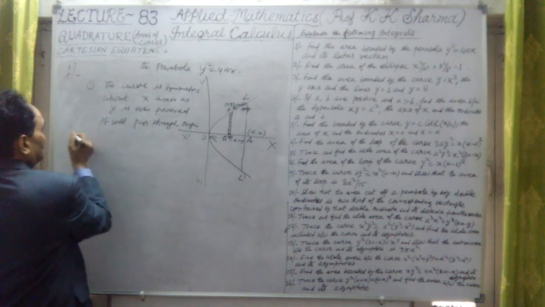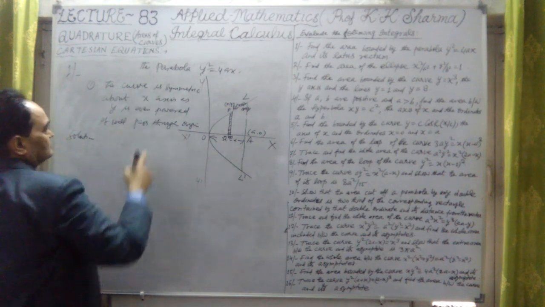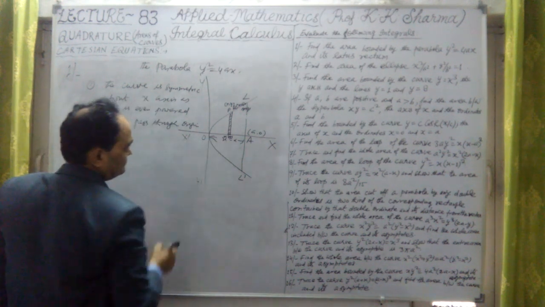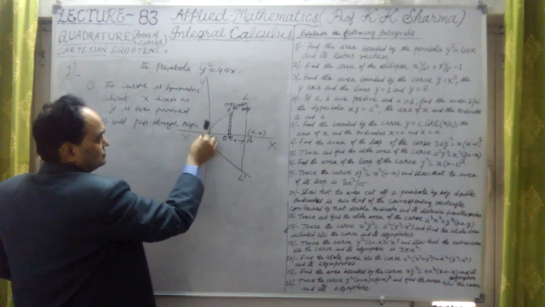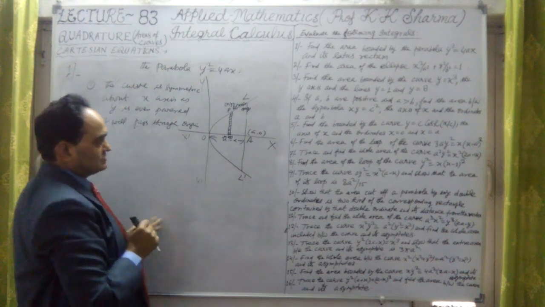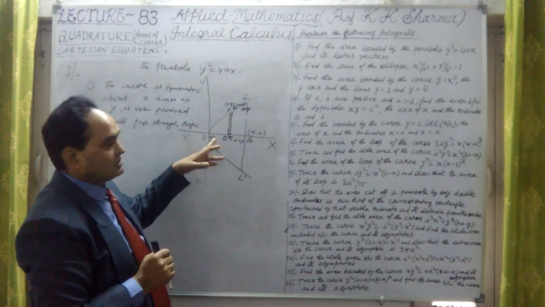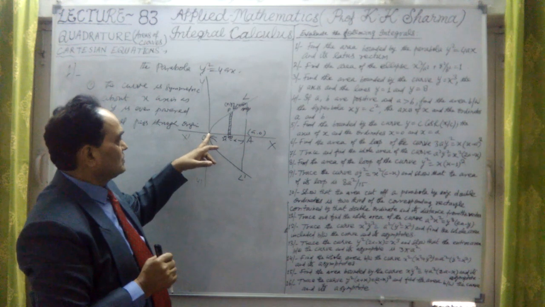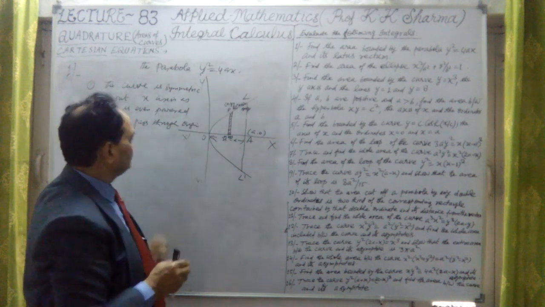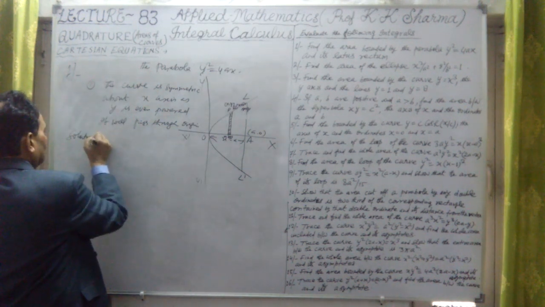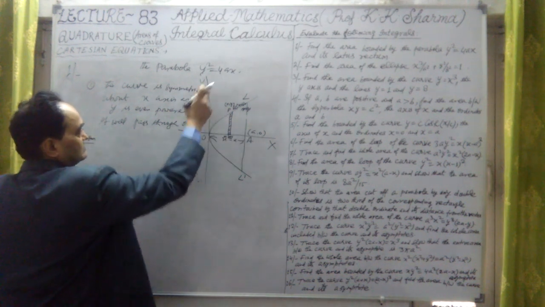Therefore, we are finding the area here, and we have already discussed that the curve is symmetric about the x-axis, passing through the origin. Beyond (0, 0), on the negative x-axis, the curve does not exist, because y square will be negative for negative x. So this is another point: the curve is passing through the origin, and meeting the x-axis at a.